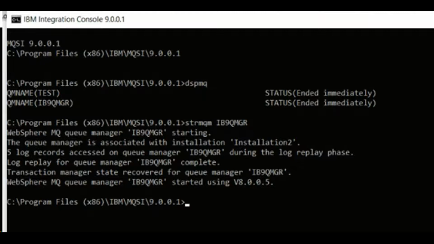Why is the user HP not able to start the queue manager but the user musr_admin1 can? Both HP and musr belong to the same group MQM. So both should have the same permissions.